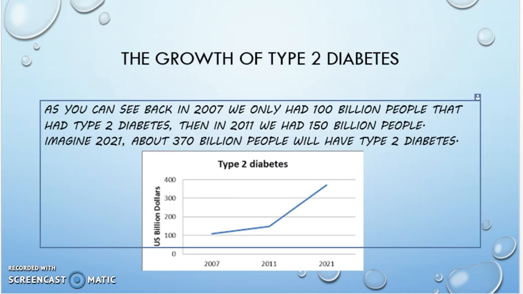The growth of type 2 diabetes. As you can see, back in 2007, we only had 100 billion people that had type 2 diabetes. Then in 2011, we had 150 billion people. Imagine 2021, about 370 billion people will have type 2 diabetes.